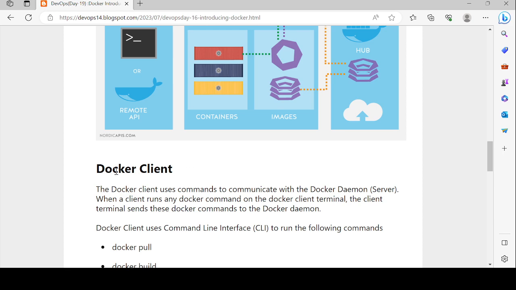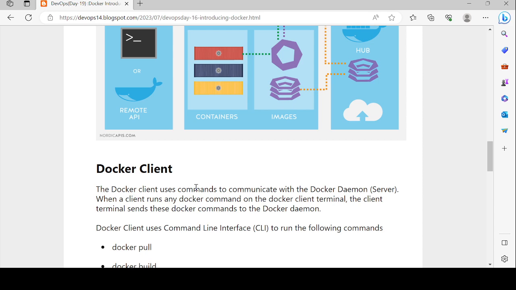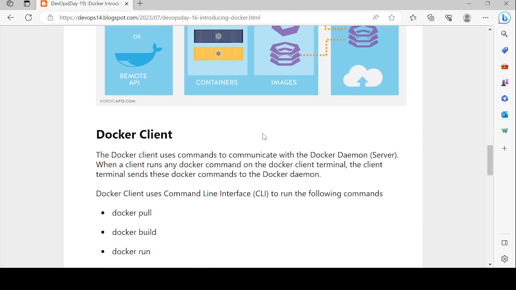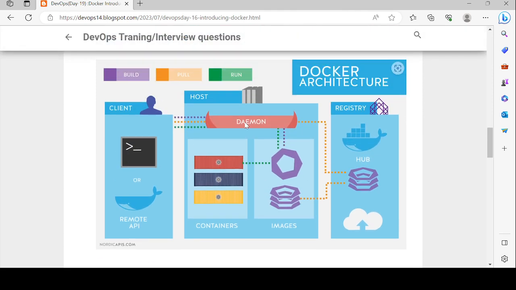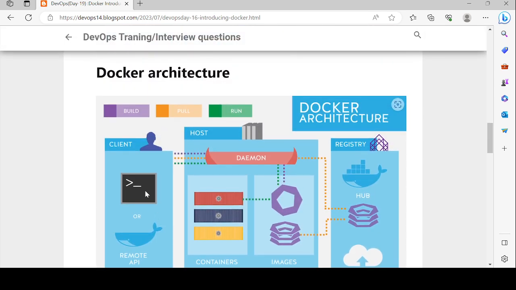First, the Docker client. The Docker client uses commands to communicate with the Docker daemon server. If we run any command, it first goes to the Docker daemon. When a client runs any Docker command on the Docker client terminal, the terminal sends these commands to the Docker daemon, as I explained earlier. For example, let us say the Docker client is running these commands: docker pull, docker build, and docker run.